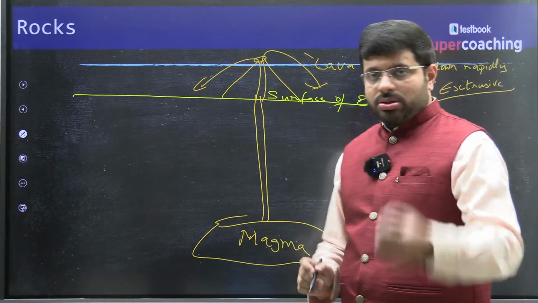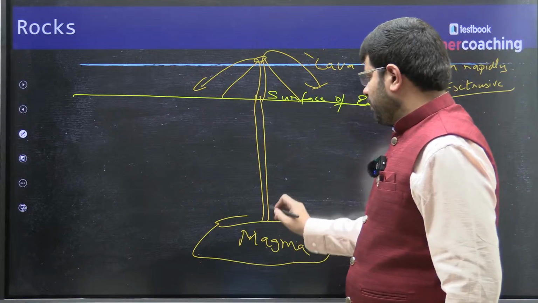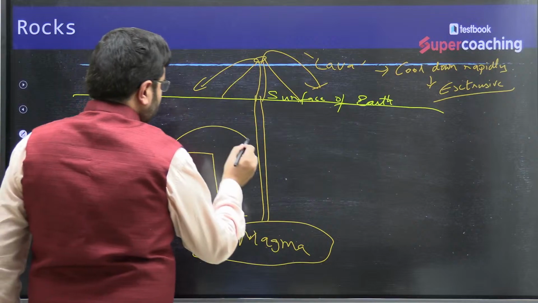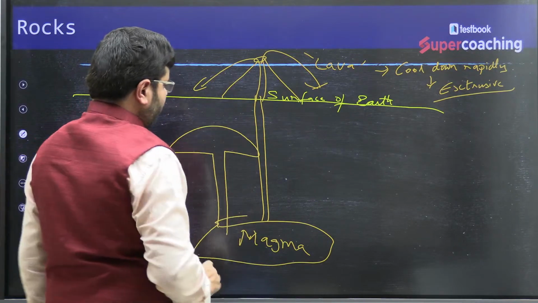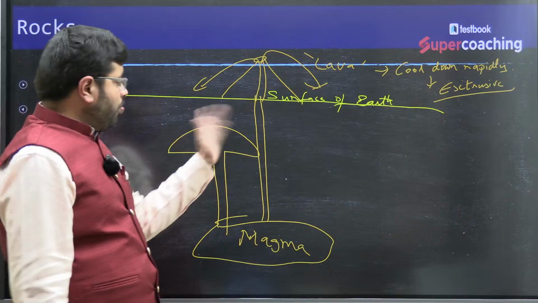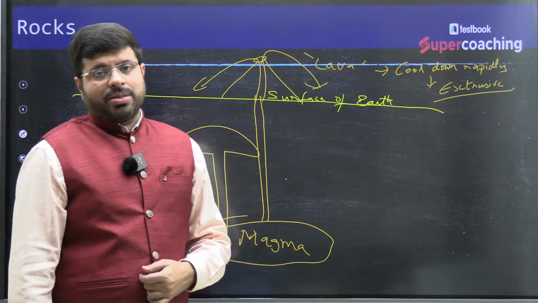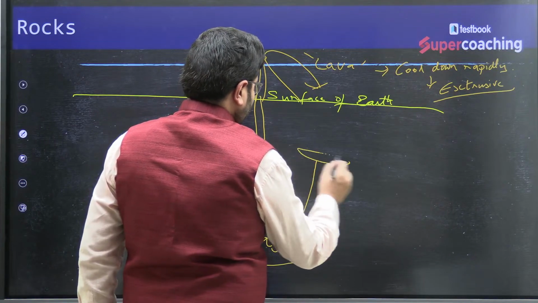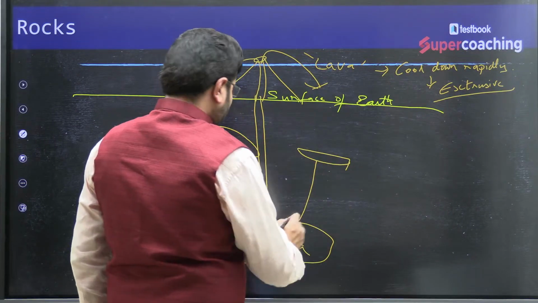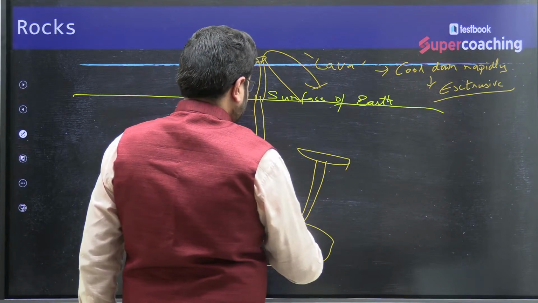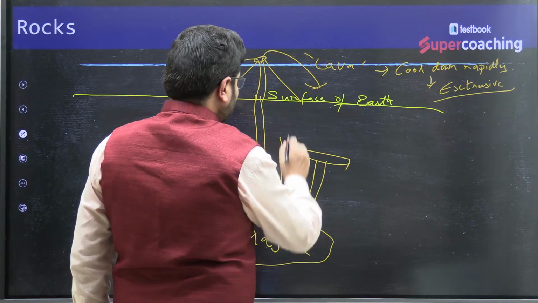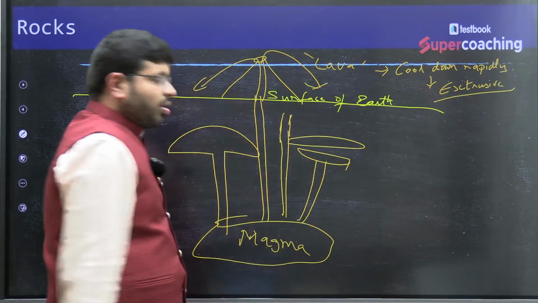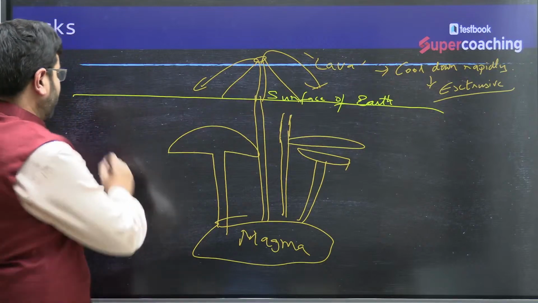There will be some rocks, for example, when the magma erupts here, which cool down here itself. Say a lava dome, a dome shaped structure which you can find sometimes. Sometimes you can also see saucer shaped structures here as well. Sometimes as the lava erupts, there will be horizontal connections and there will be vertical ones as well. Now what do you think? These are all multiple volcanic landforms.